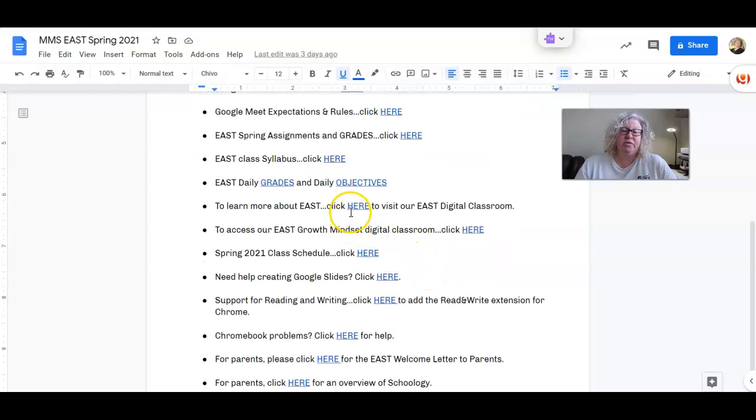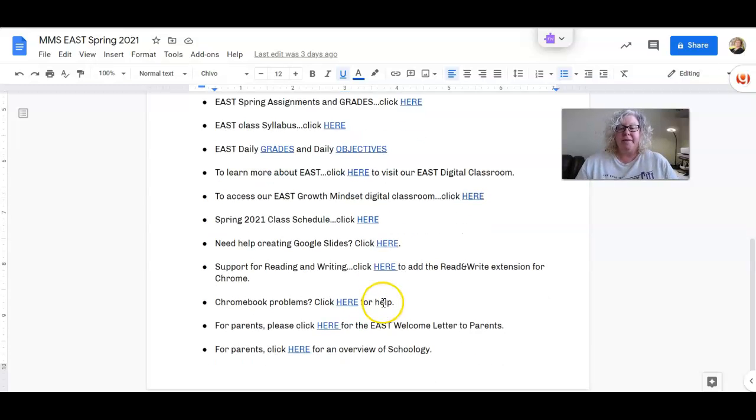There's an East digital classroom that you can look at, that you can explore, and you can click on different parts of it and it'll tell you about East. There's the class schedule, our bell schedule, if you need it. This is a really cool tutorial on how to add different elements and things like that to Google Slides. So a lot of different stuff here.